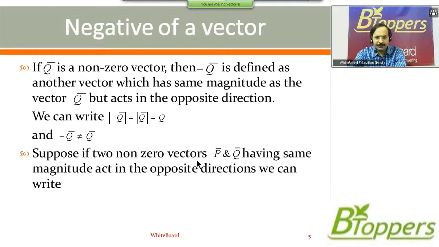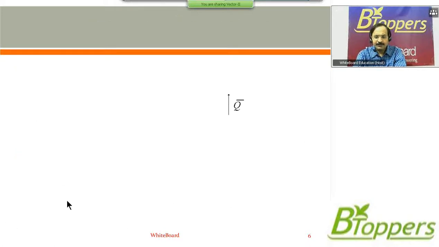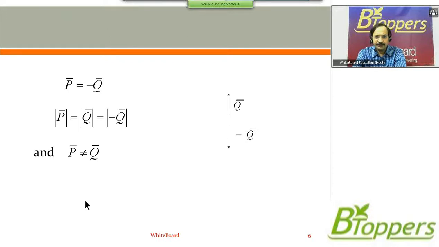Suppose two non-zero vectors P bar and Q bar having the same magnitude act in the opposite directions, we can write P bar equal to minus Q bar, or mod of P bar equal to mod of Q bar, which is the same as mod of minus Q bar.